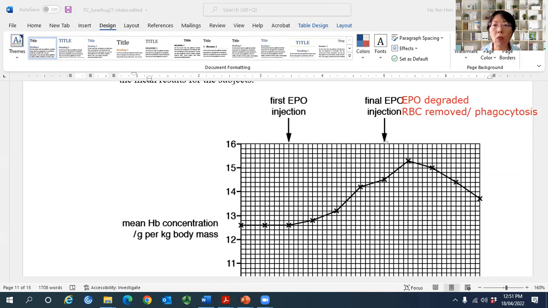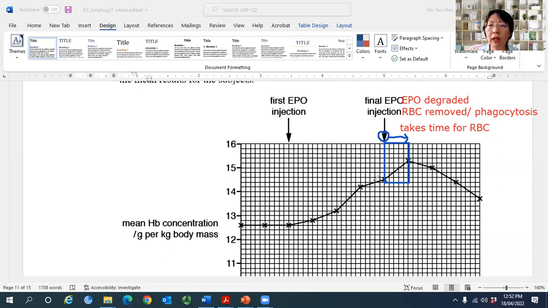There's one more part to explain: why, when EPO injection has already stopped, is the hemoglobin level still increasing? Because it takes time for red blood cells to be made. Let's say the EPO is injected here. It takes time to circulate in the body to activate stem cells in the bone marrow, and the stem cells will start to divide, differentiate, and form red blood cells. So it takes time for red blood cells to be produced.